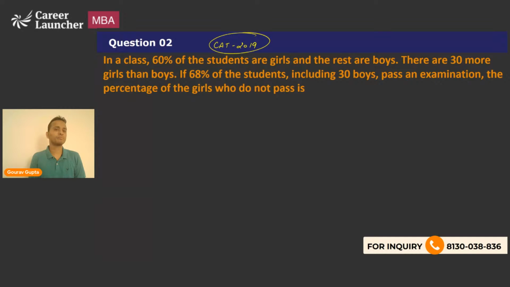Now, this question is picked up from CAT 2019 when the CAT examination used to be of 3 hours with 1 hour for each section. So 60 minutes in quant, and there used to be 34 questions in quant.